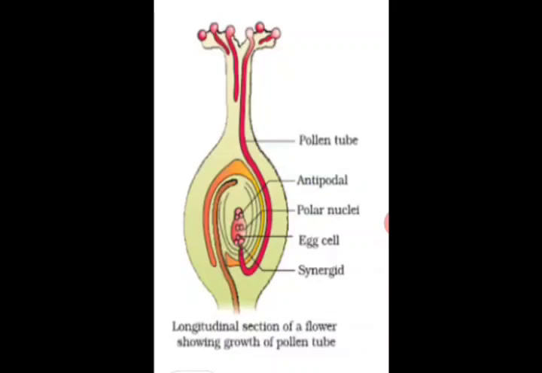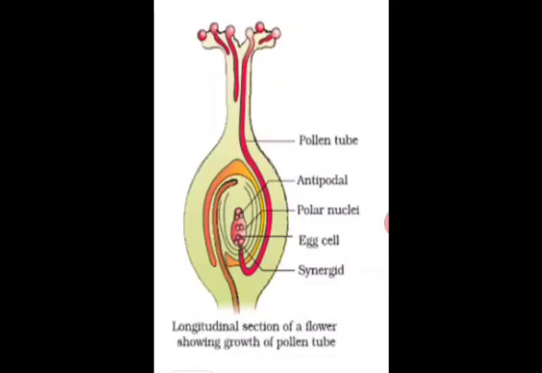It enters the ovule through the ovary, and the point through which it enters, that pore, is known as the micropyle. Along with the grown pollen tube, what is moving are the two sperm nuclei.